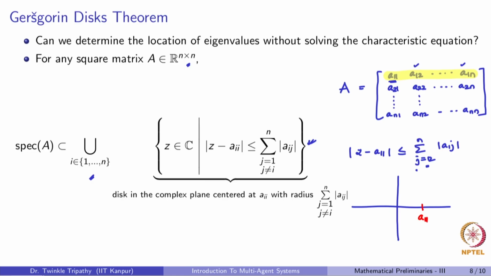What does it look like? We can mark A11 anywhere, which becomes the center of the disk, and suppose this is the radius, let us call it R1, associated with the first Gershgorin disk. Then it looks like this. Now, the Gershgorin disk theorem says that at least one of the eigenvalues has to lie inside this disk.